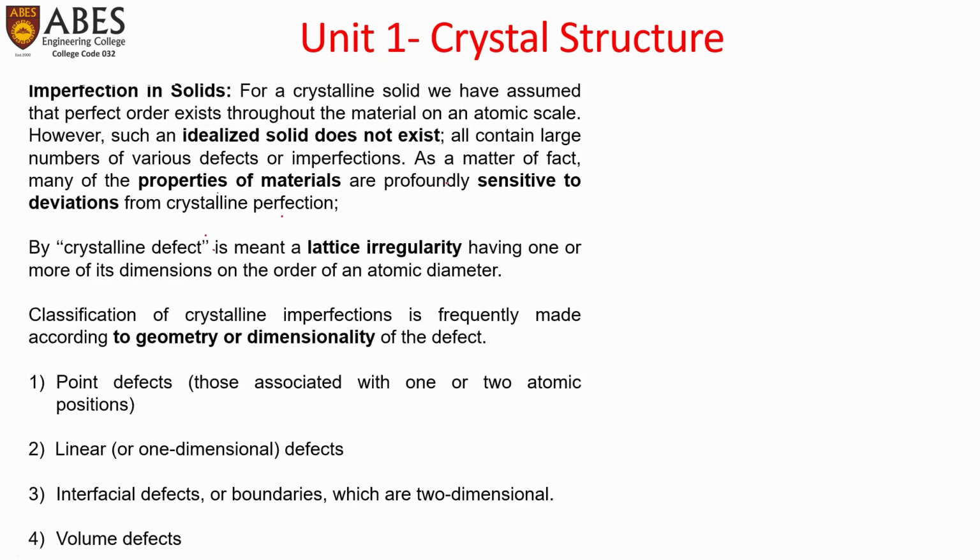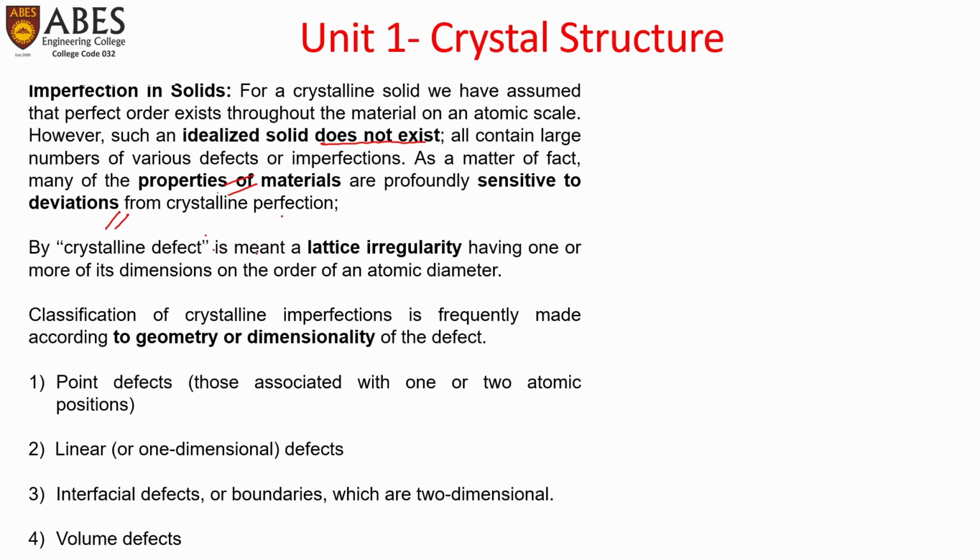So as we know, as per the definition of crystalline solid, we have assumed that perfect order exists throughout the material on an atomic scale. However, such an idealized solid does not exist. All contain large number of various defects or imperfections. As a matter of fact, many of the properties of materials are profoundly sensitive to deviations from crystalline perfection. They exist because of the deviation from crystalline perfection. Otherwise, that property of material would not have existed and we could not have used that property of the material.